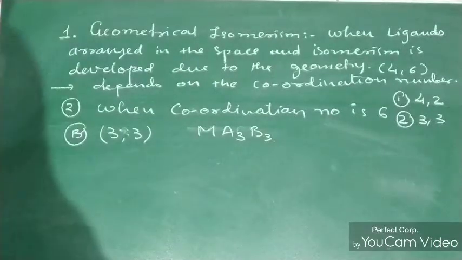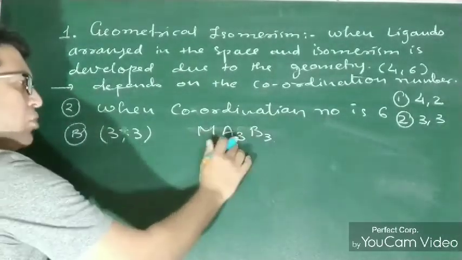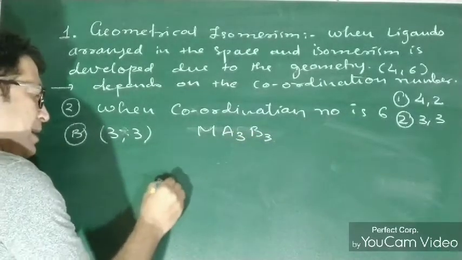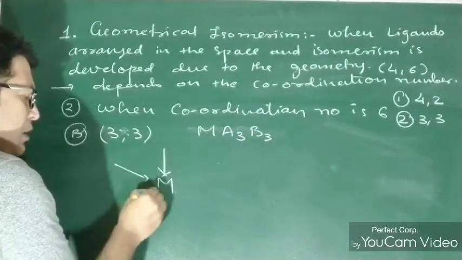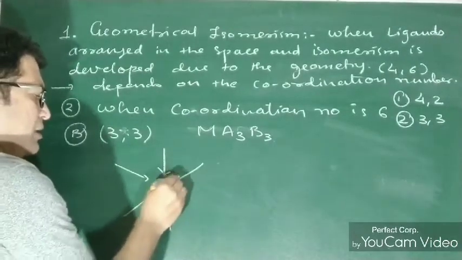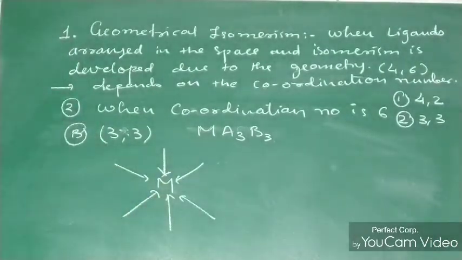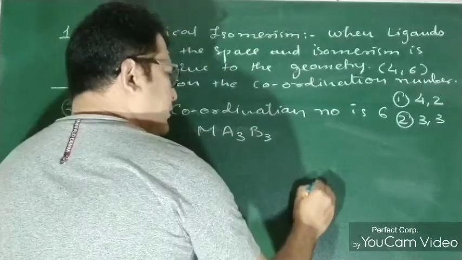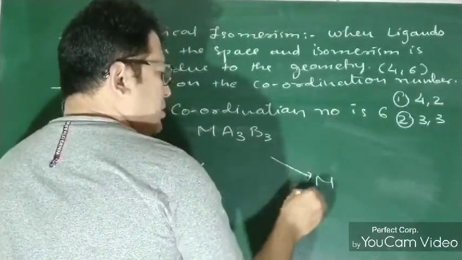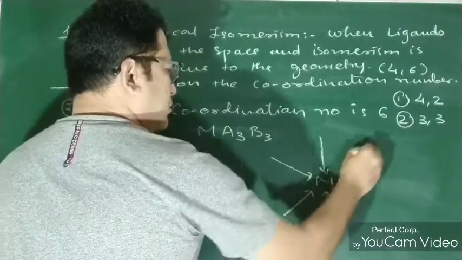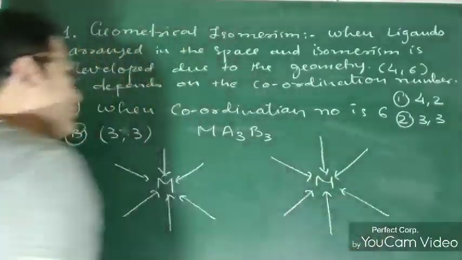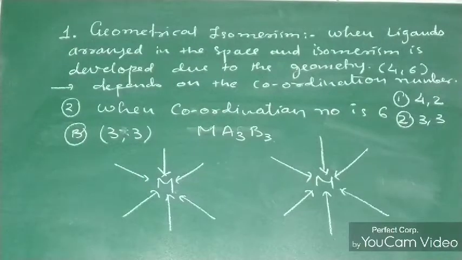So dear students, you can see A 3 times, B 3 times, and the total coordination number is 6. So the metal ion is going to take 6 coordination bonds. So you have to draw 6 coordination bonds in this pattern. Now you have to arrange 3A and 3B in some order, and then you will get some isomerism, and that is a very interesting isomerism.